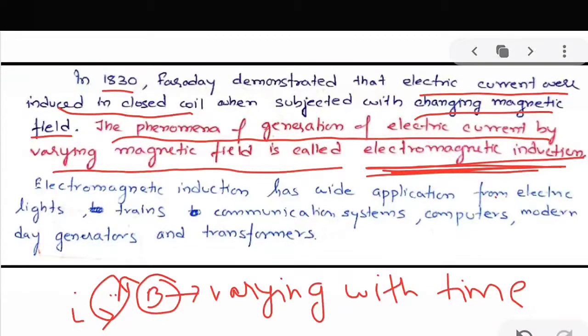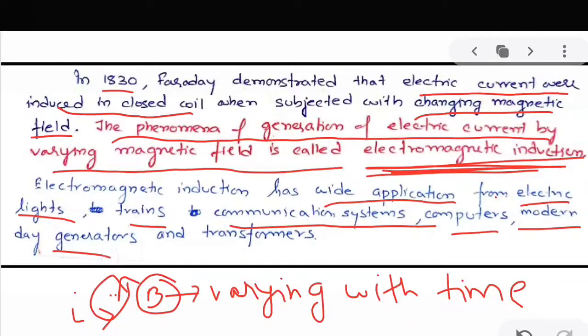Electromagnetic induction has wide application. Many applications are there, like electric lights, trains, communication systems, computers. Modern day generators and transformers all work on the concept of electromagnetic induction. So now we have learned the definition, which is the important part of this discussion: the phenomenon of generation of electric current by varying magnetic field is called electromagnetic induction.